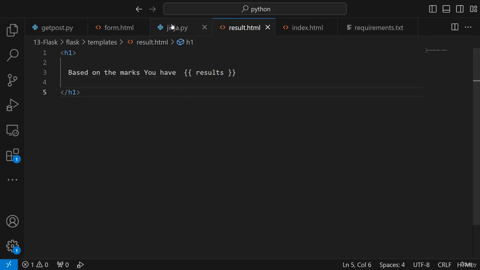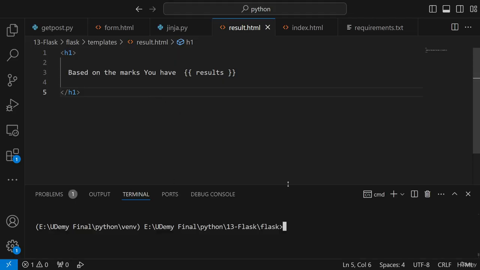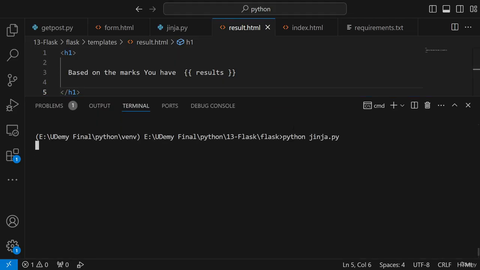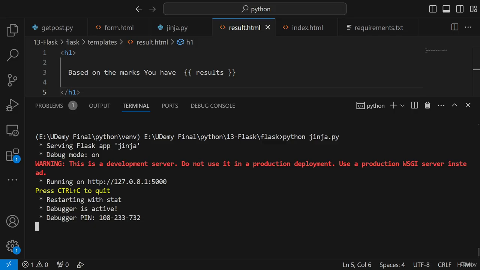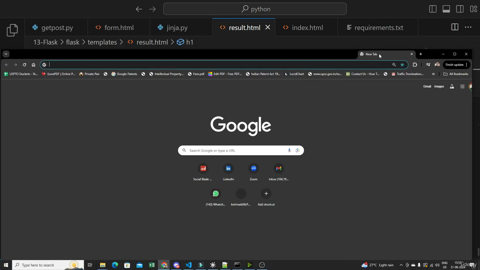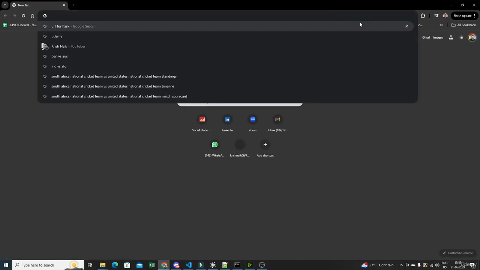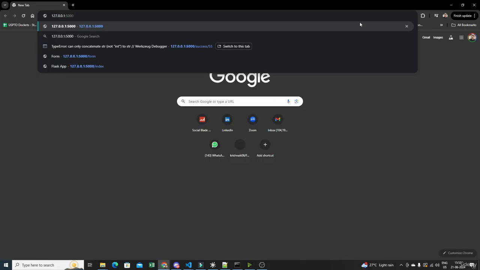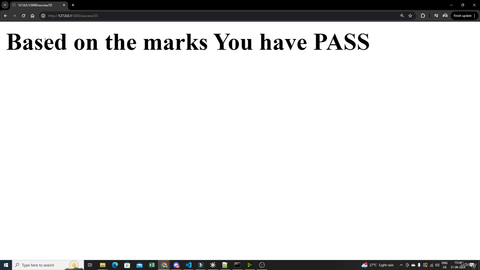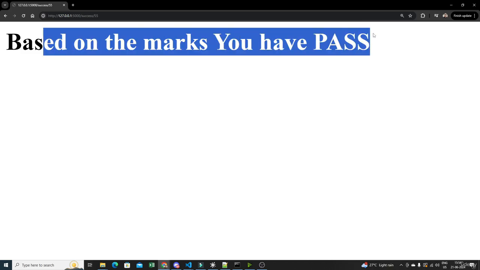So let's see. Now we will try to run this and see whether everything is working fine or not. So I will add Python Jinja 2. Let me quickly open a browser, and here I will say 127.0.0.1 with 5000, which is the default port, and now I'm going to write success/55. So based on the marks you have passed, right? Here you can see you have passed, right?